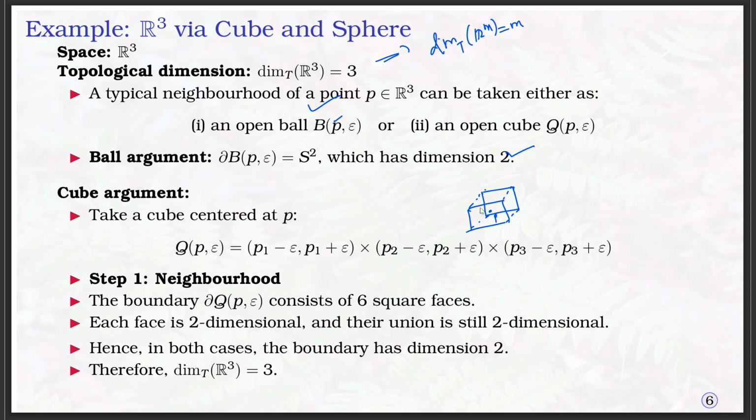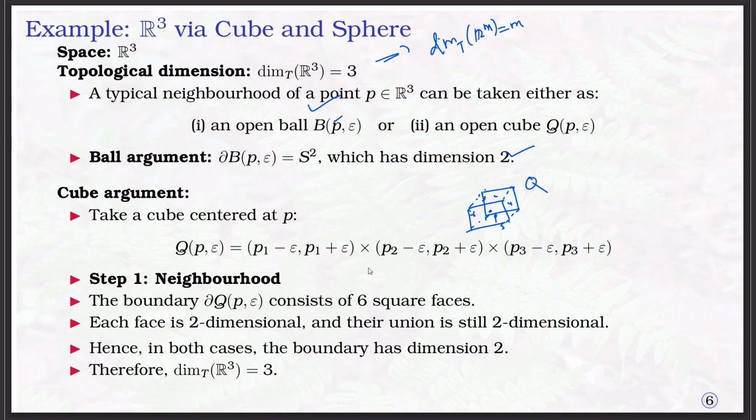Then the neighborhood has the boundary of this cube. The boundary of the cube consists of 6 faces, 1, 2, 3, 4, 5 and this one, 6 faces.